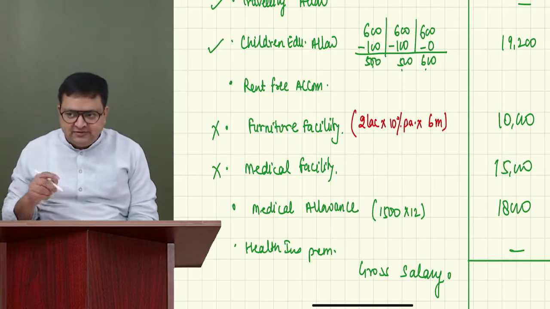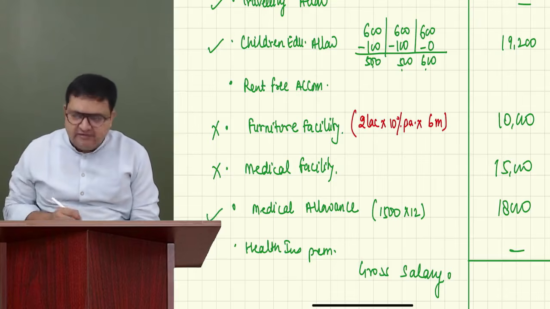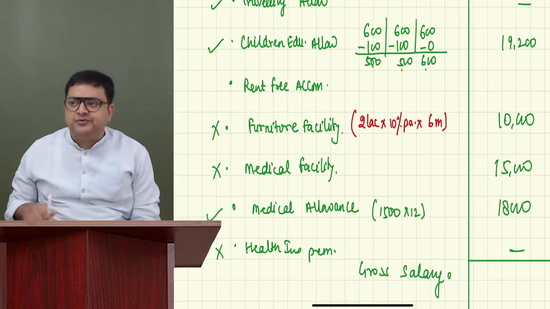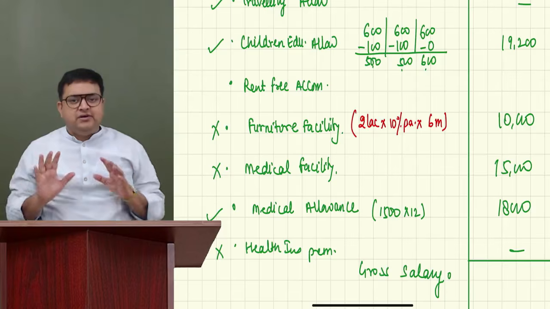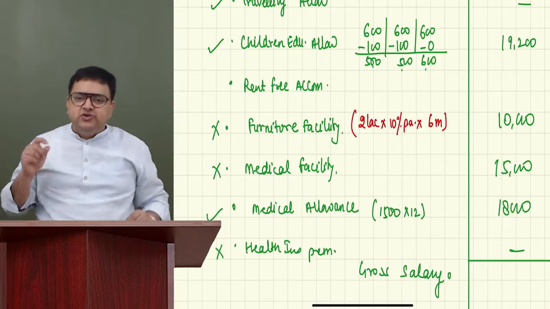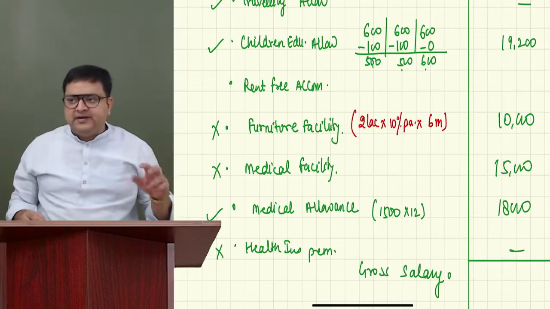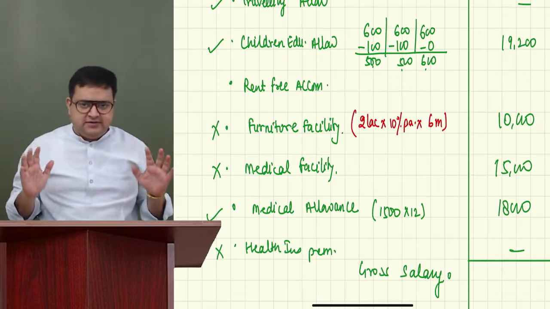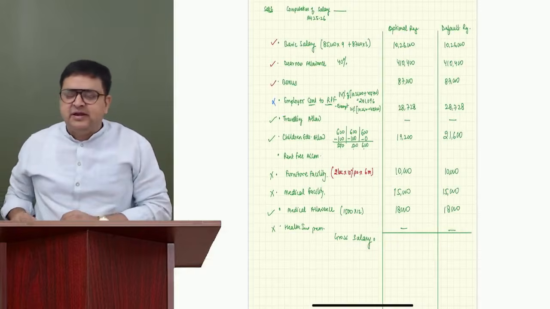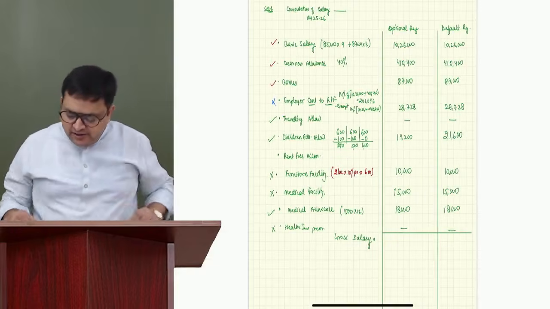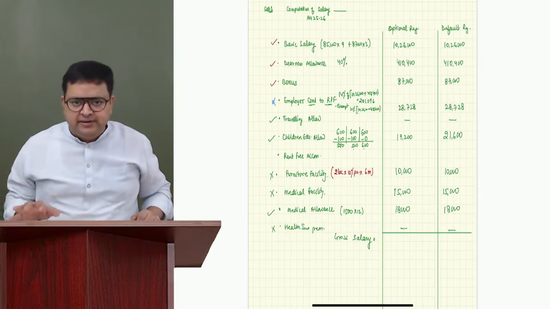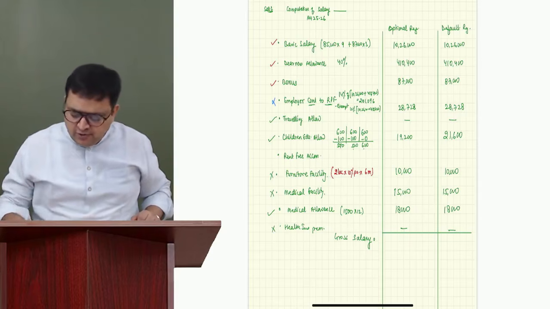Medical allowances, yes, allowance I will take. Health insurance premium, it's a perquisite. No. Understood? So just remember that you should not take your perquisites. You should not take your retirement benefits. Otherwise, everything you can. So you don't have to learn it. Your question will tell us what you need to take. Now, let us see whether this accommodation is owned by the employer or hired by the employer, and we will do it accordingly.